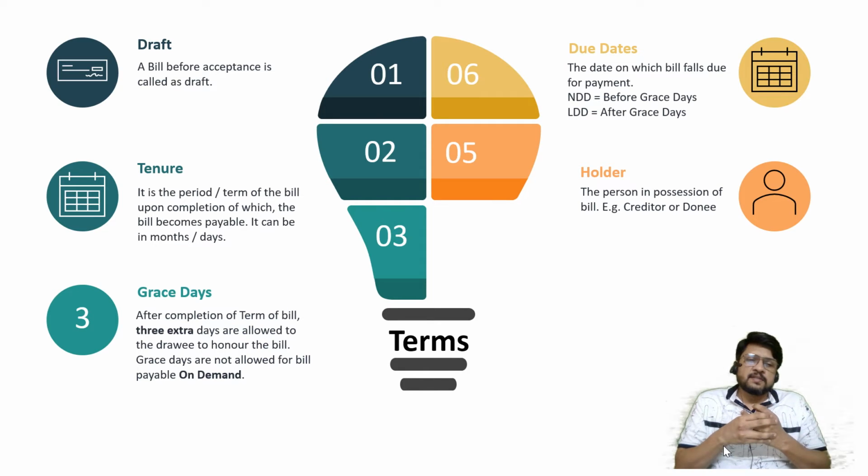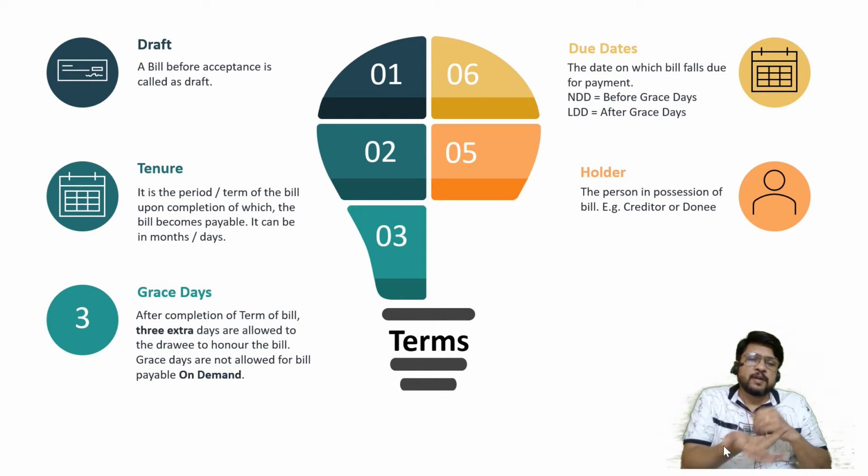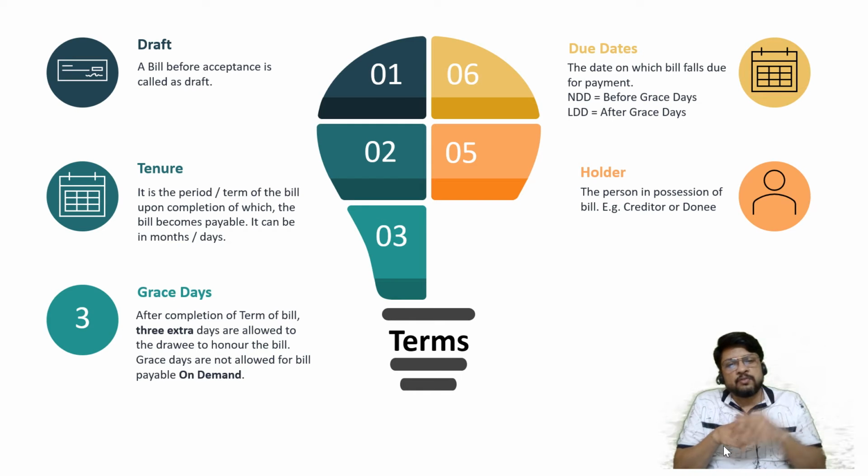So there is a chance that the bill is drawn by me on you on 1st of January, and the bill is for 1 month. So 1st Jan to 1 month, that goes to 1st February. 1st February plus 3 more days, that goes to 4th of February. On 4th February, I am telling my office staff to visit your house or to visit your office and to collect the amount from you. In that case, my office staff is the holder. He is in possession of the bill, nothing more than that.